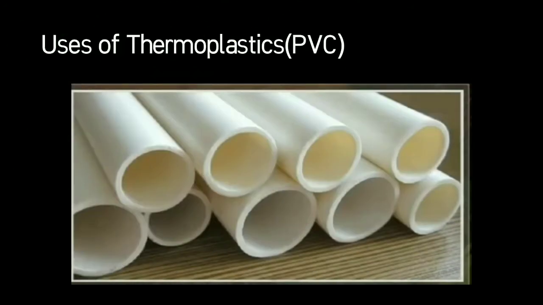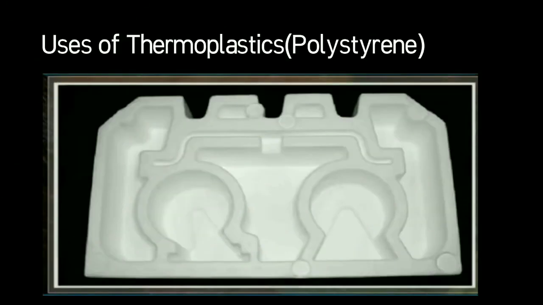Now, PVC is used as an insulating covering for electrical wiring and also used for making shoes and shoe soles. Now, polystyrene. Polystyrene is used as packing for expensive items such as TVs, refrigerators, cell phones and other delicate objects.